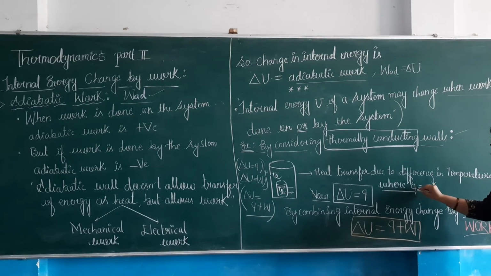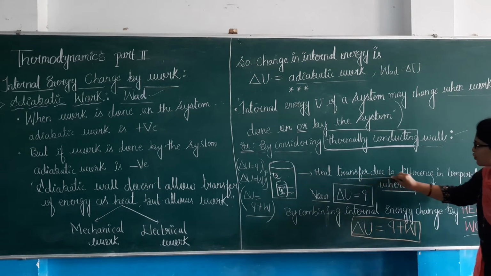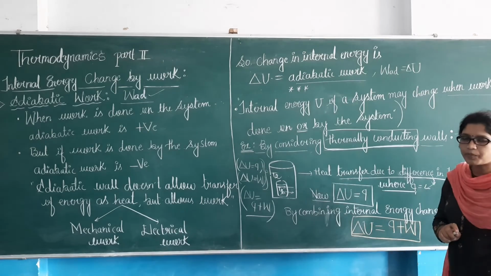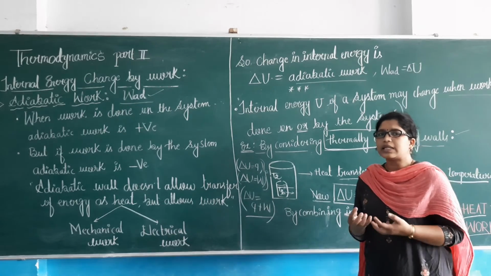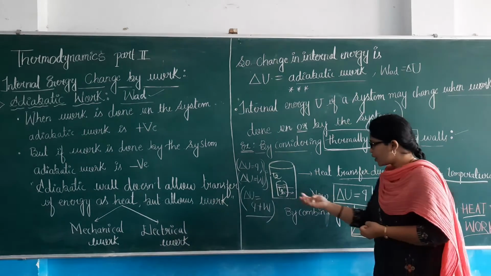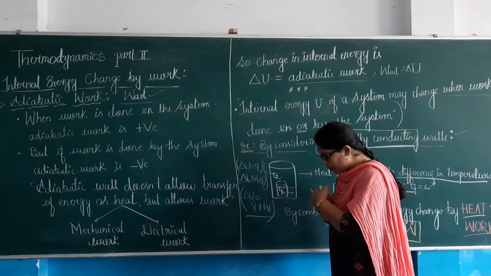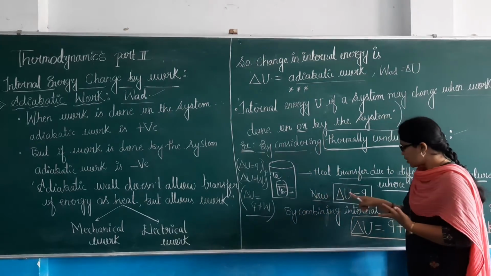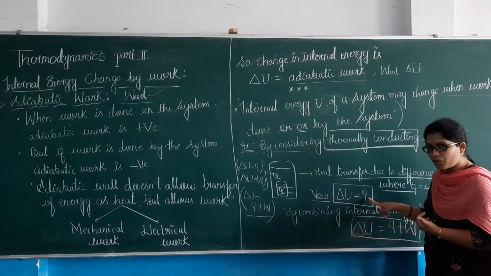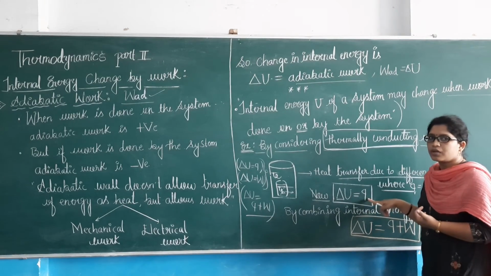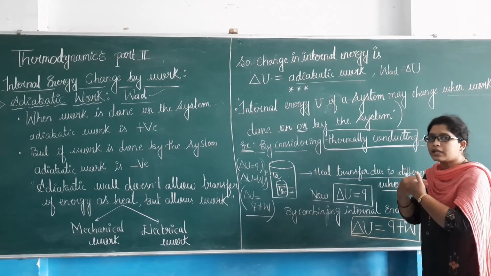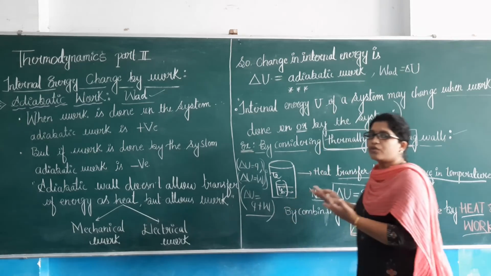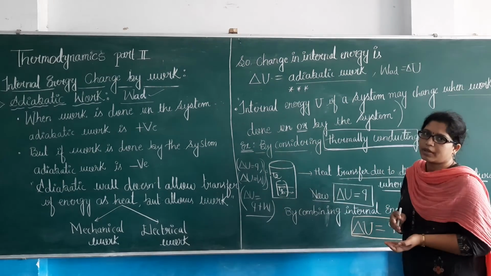If heat is gained by the system, then Q value will be positive. Similarly, if the system is releasing energy, then Q value will be negative.